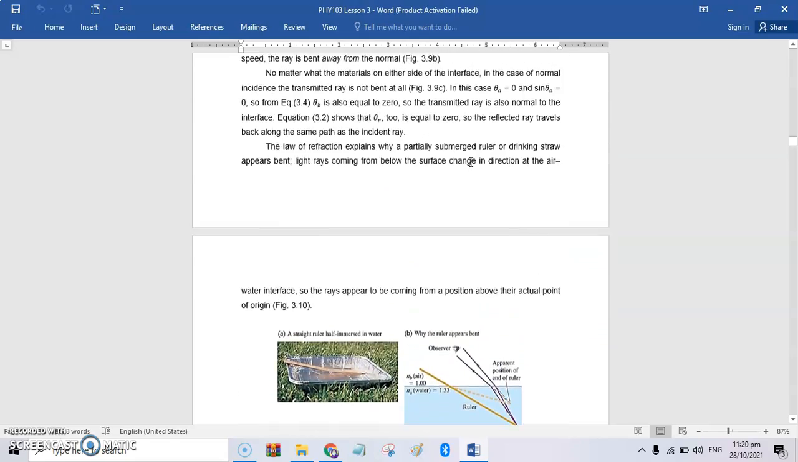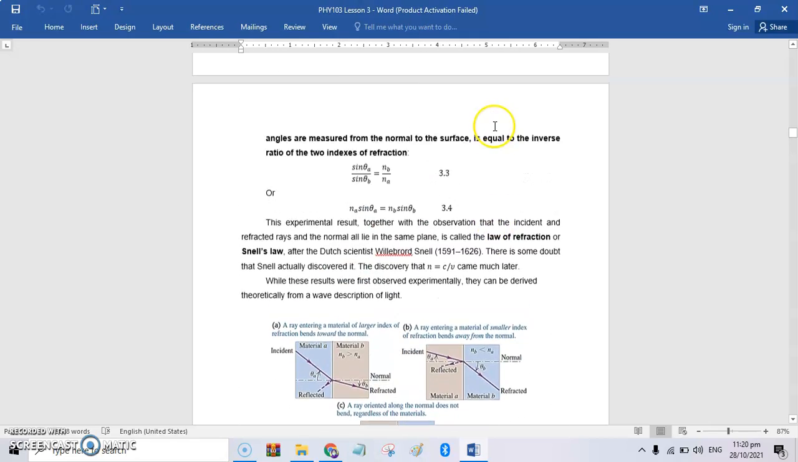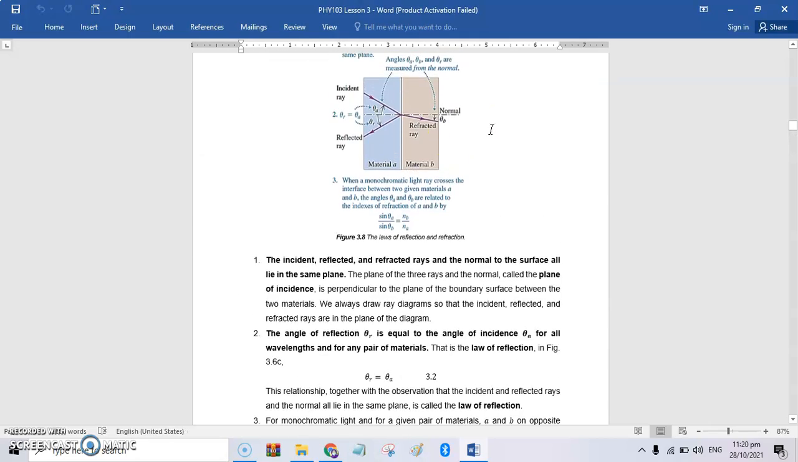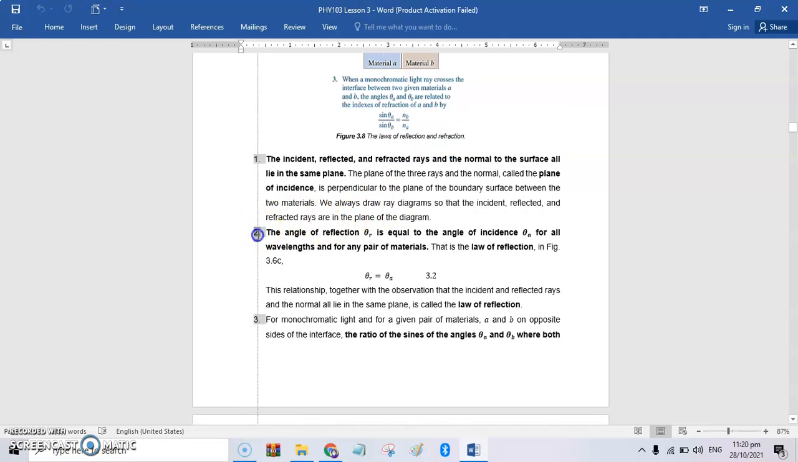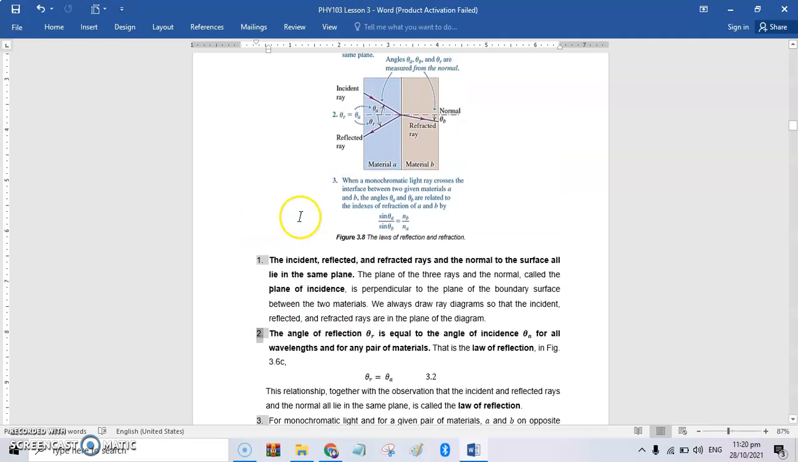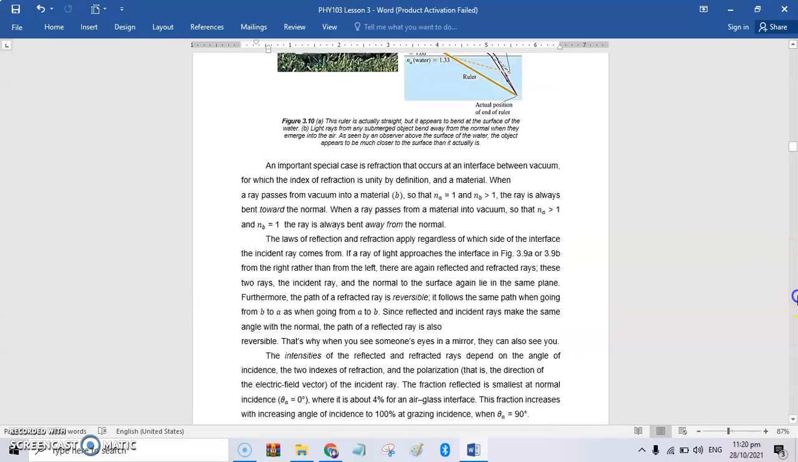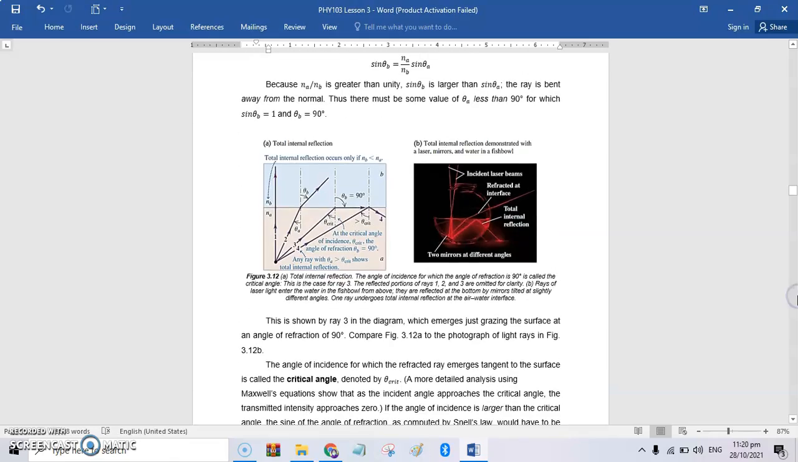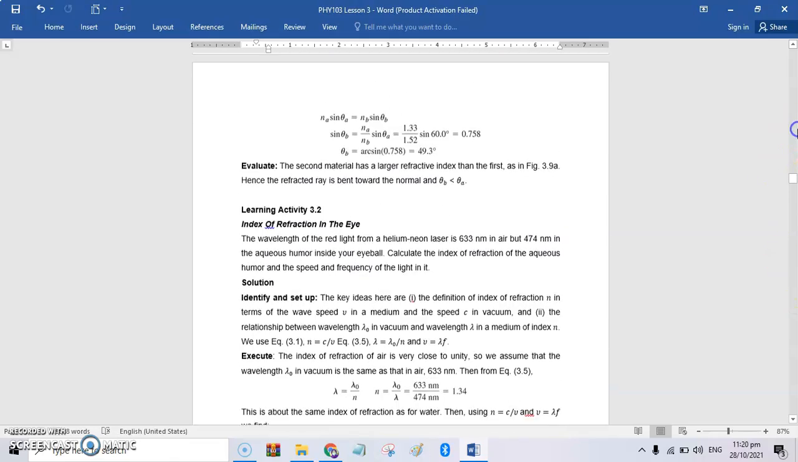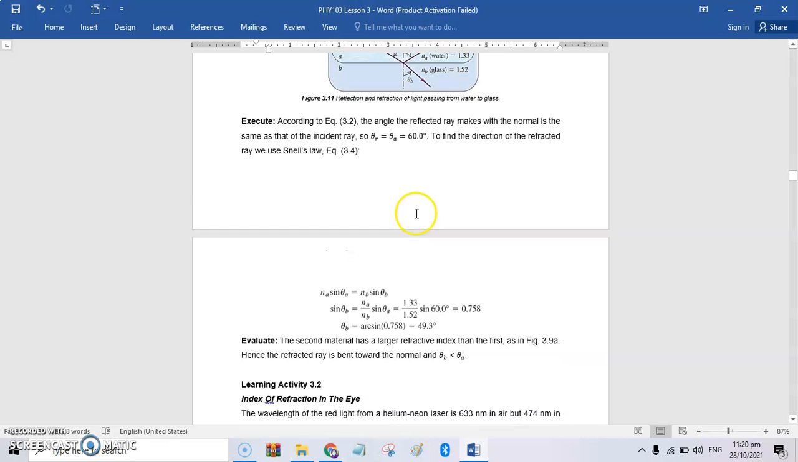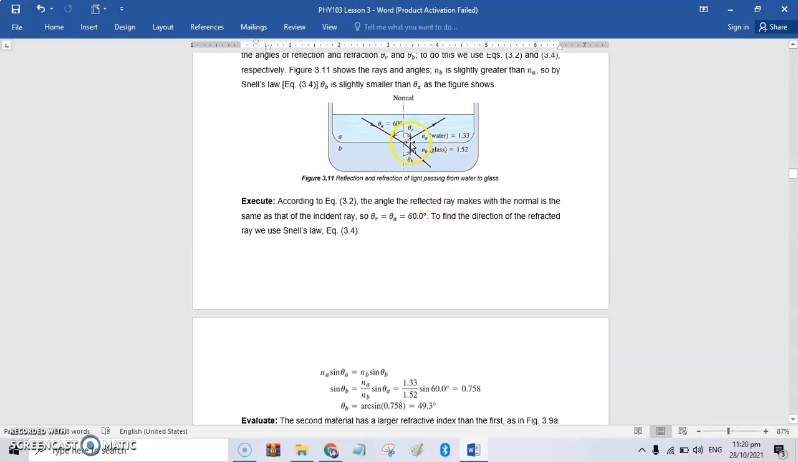Balikan natin. So, the incident ray angle is equal kay reflected ray angle. Close to ng ating laws of reflection and refraction. So, it was my mistake. I am sorry. Let's continue. Now, again, theta r is equals to 60 degrees also.